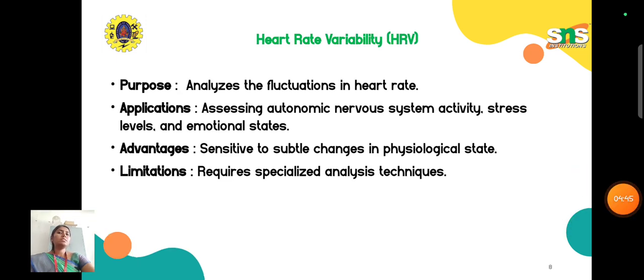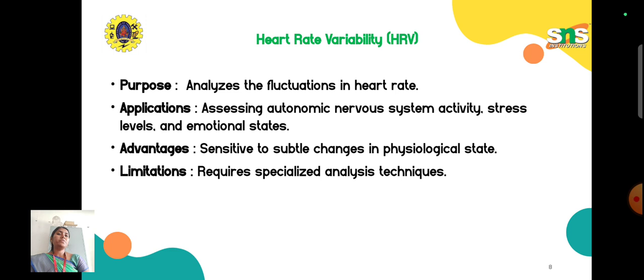Okay, so next is heart rate variability. This is a main thing we will take into account when looking at psychological state studies. The purpose of heart rate variability is to analyze the fluctuation of the heart when we are measuring heart rate. From the changes that happen in heart rate, we come to know the response, that means the state of that particular person. The application is that we can assess autonomic nervous system activity, stress level, and emotional states.